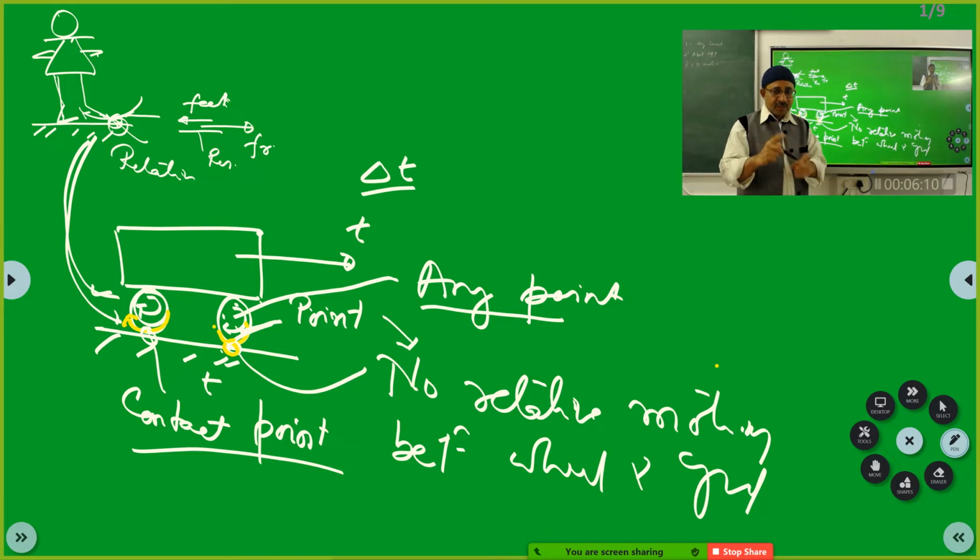Be clear about it. Velocity is defined at a particular instant of time, but if you say the body is moving, then you should allow this time interval. So don't have that confusion. If I simply tell you that at some instant this point is at rest with respect to ground and all other points are moving, you should have asked me, sir, how is it possible?